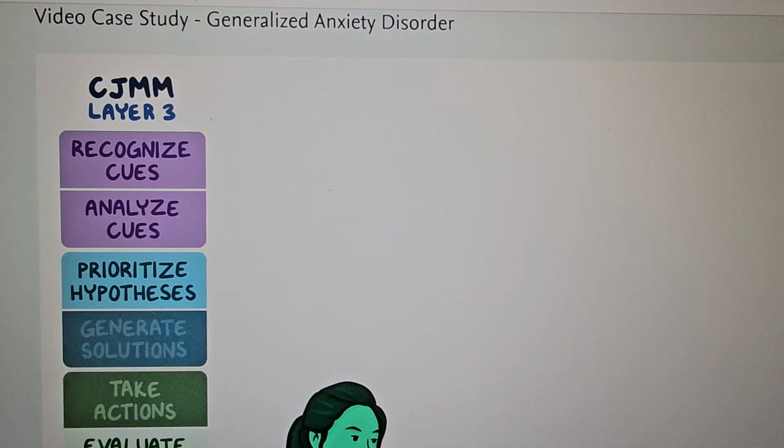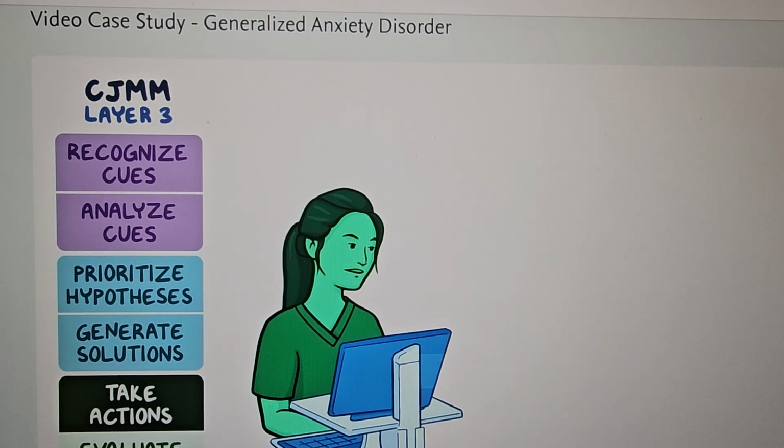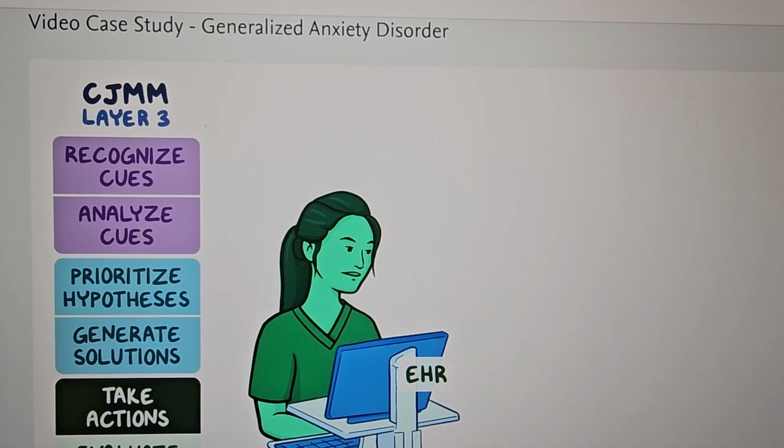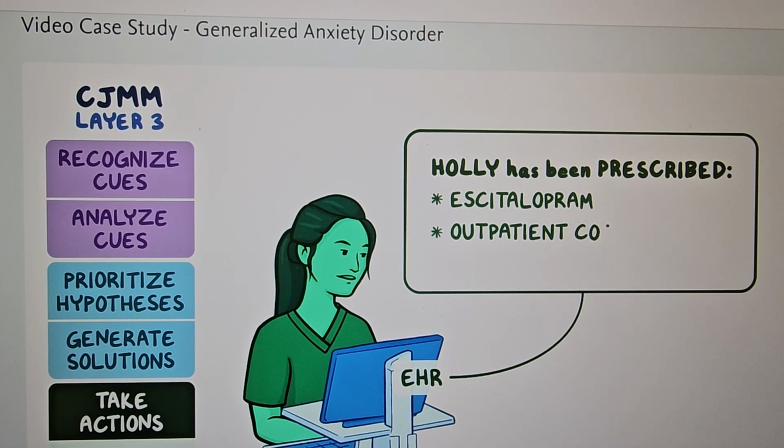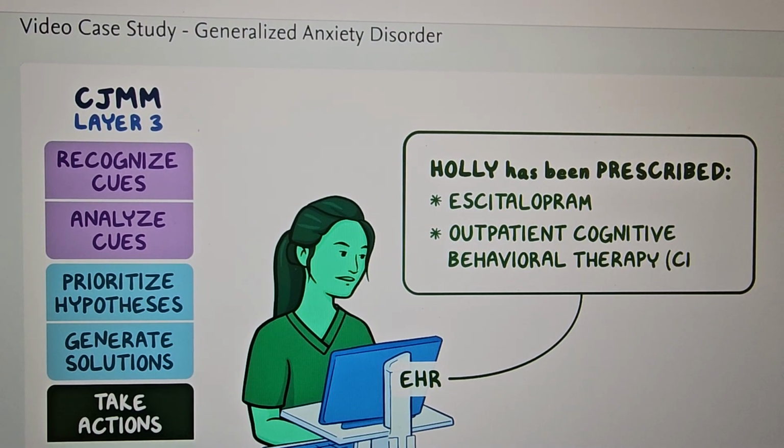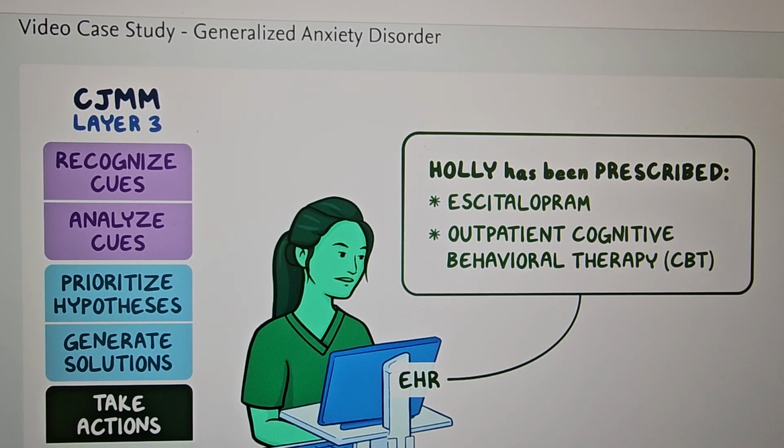Nurse Becca then takes action to implement these solutions. She reviews the EHR and notes that Holly has been prescribed escitalopram and outpatient cognitive behavioral therapy, or CBT, for her anxiety.